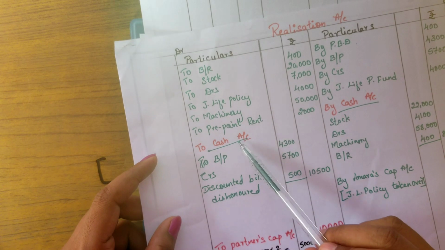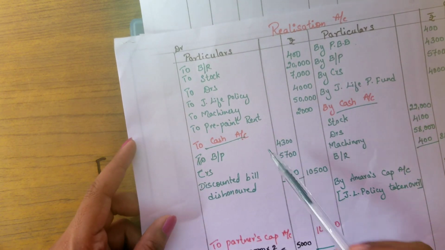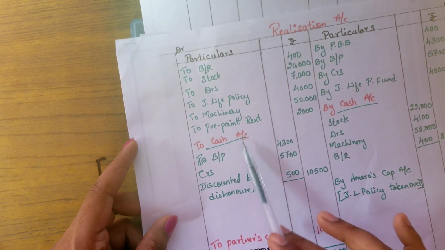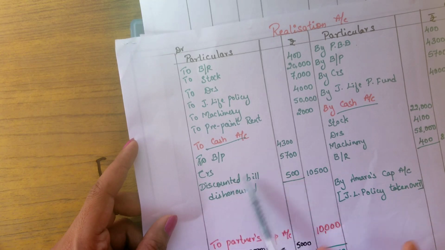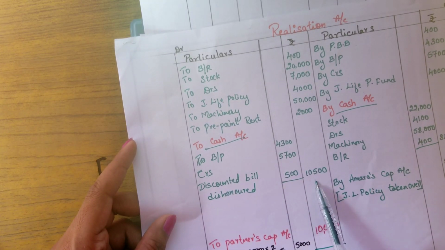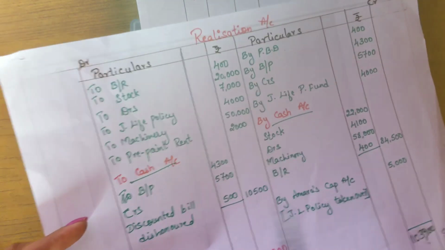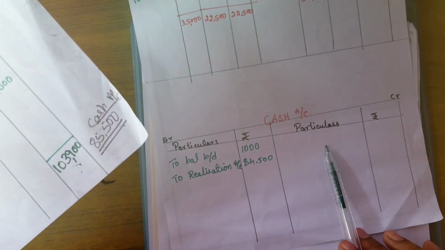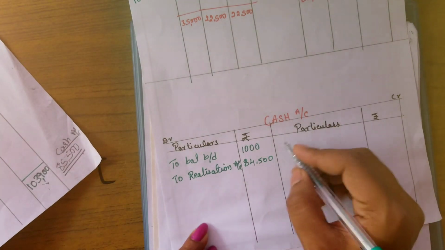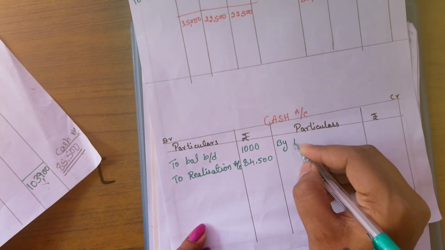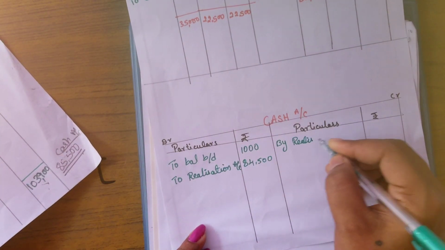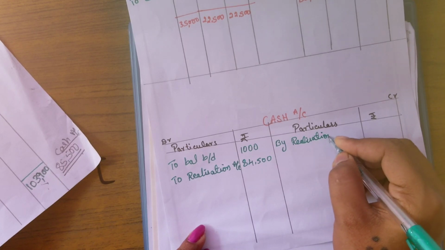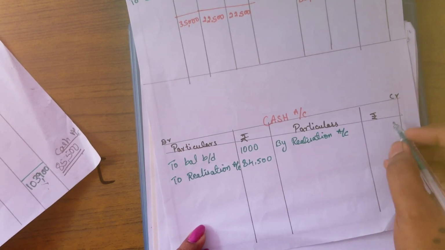And the items we added together in the realization account, 10,500, are written on the credit side. So here you will write by realization account.